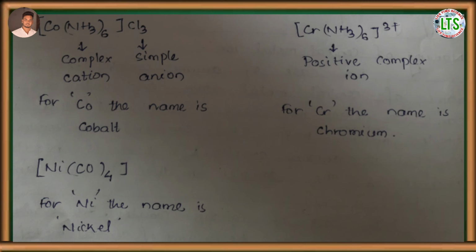Next is, in the complex [Cr(NH3)6]3+, the net charge of the complex ion is positive. So, for the central metal atom Cr, the name is chromium. Now, in the neutral complex Ni(CO)4, the net charge is 0. So, for the central metal atom nickel, the name is nickel.